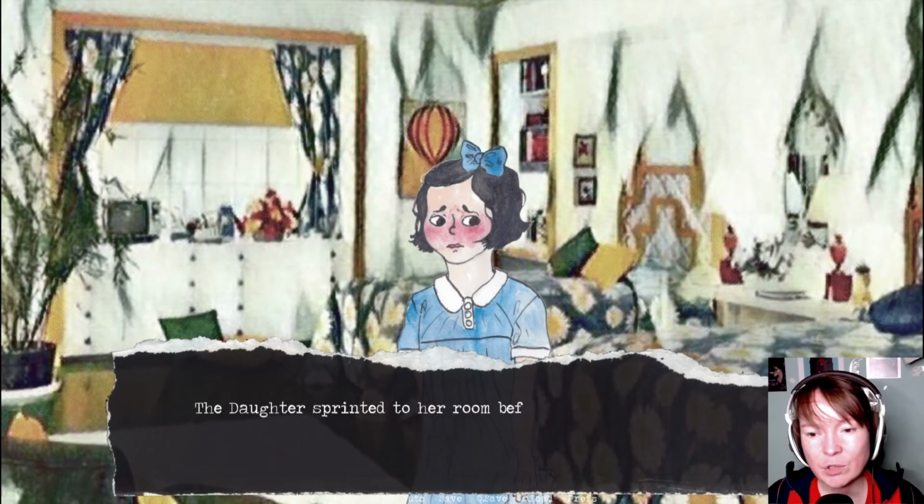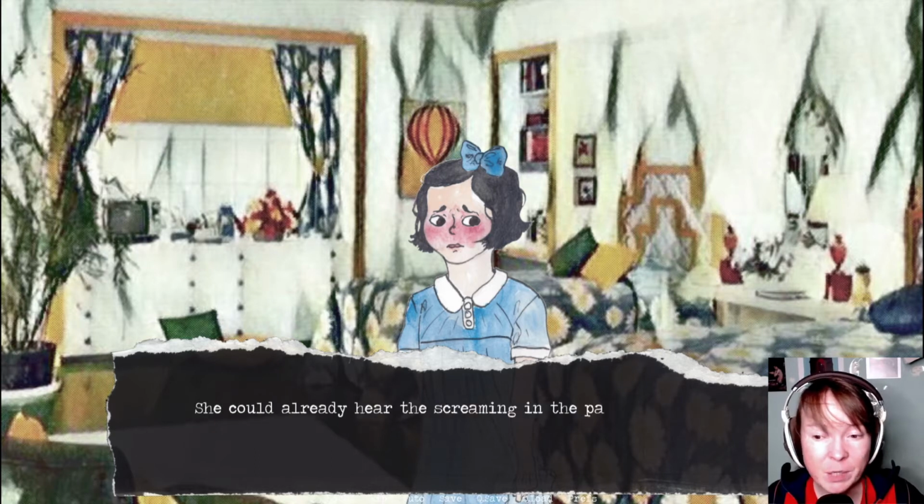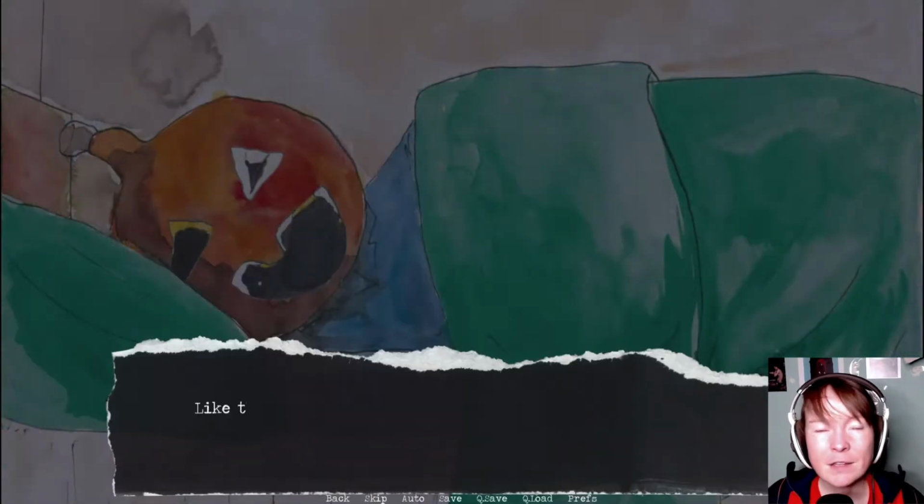The daughter sprinted to her room before she became caught in the crossfire. She could already hear the screaming in the parents' bedroom. Knowing her mother, this could take hours. Her mother? Also her father.